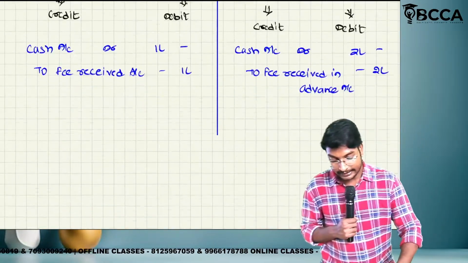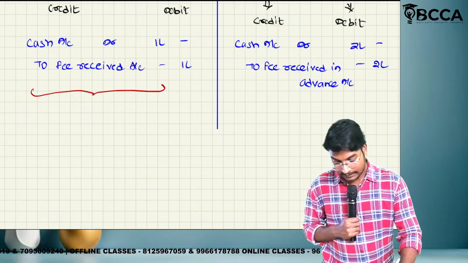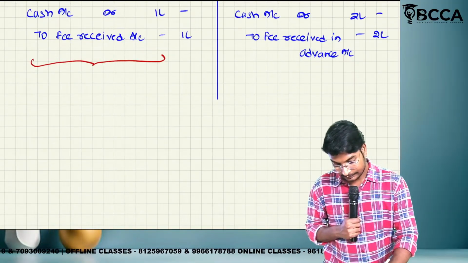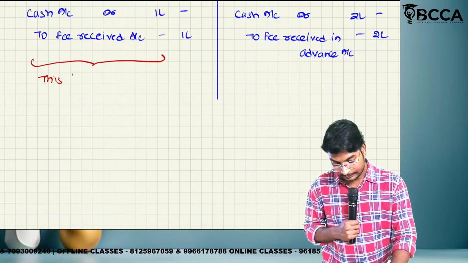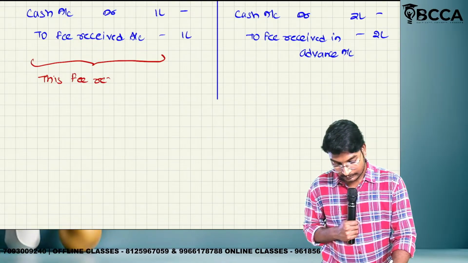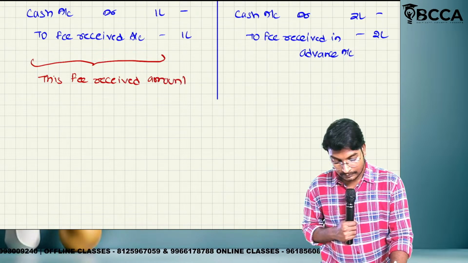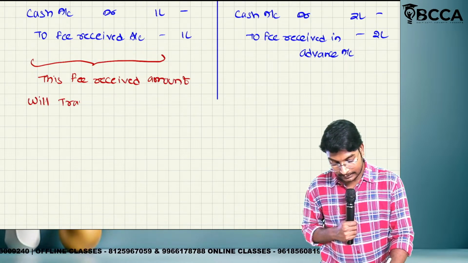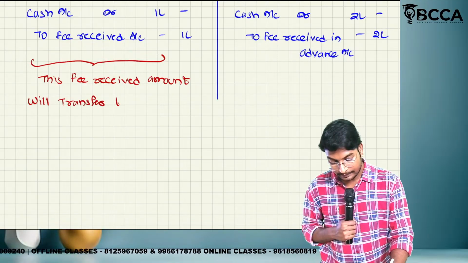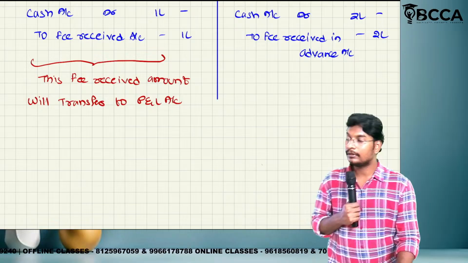You can write this one as what? This 1 lakh, this fee received amount will be transferred to profit and loss account. Which side?